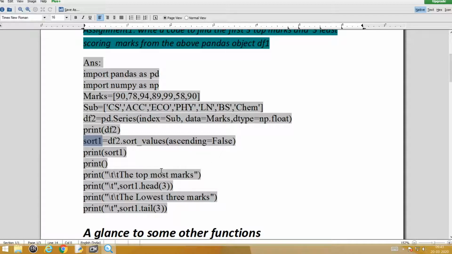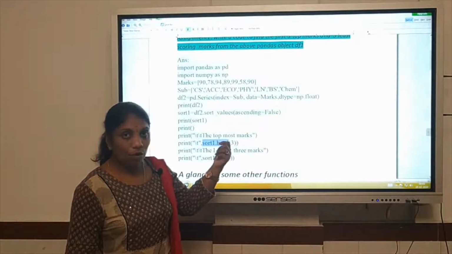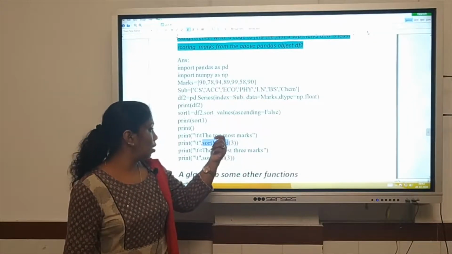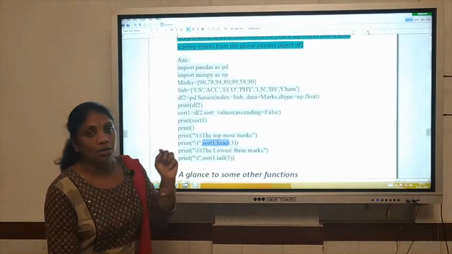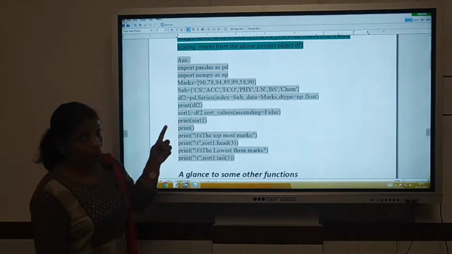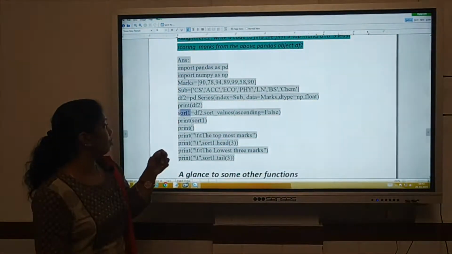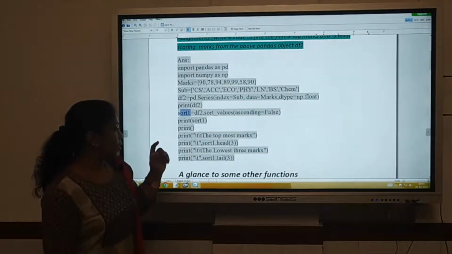So that topmost mark, if I want to retrieve, I need to just give the name of the object sort1, and remember we learned a function called head, which can fetch the number of rows or number of values from the corresponding object which we created. So if I give 3, the first 3 top marks from your object sort1 will be printed.